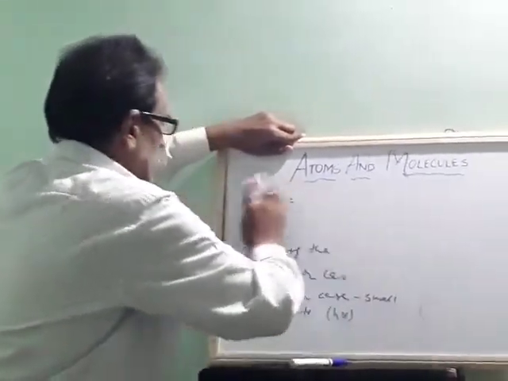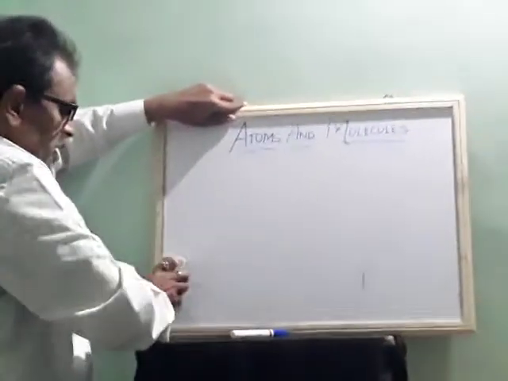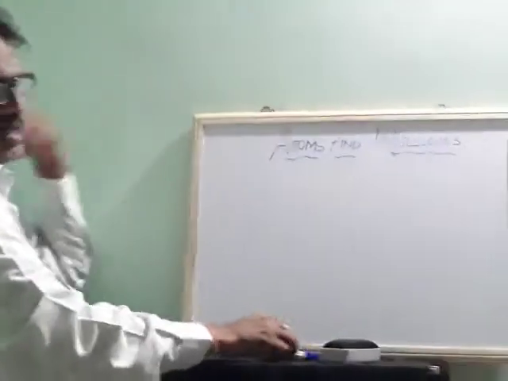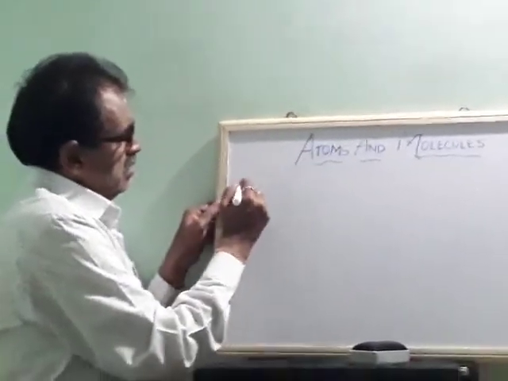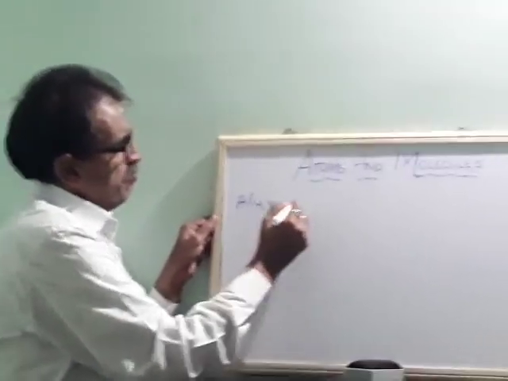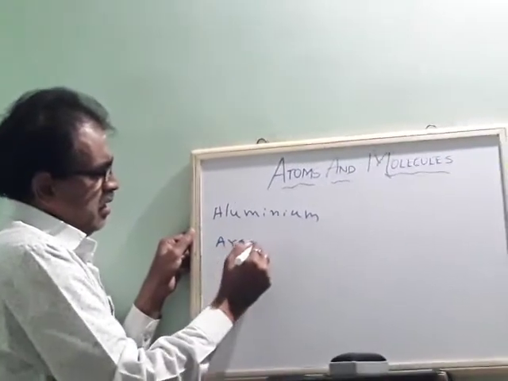Okay. So we'll try to write some examples, some names of the elements, then it will be a little clearer. So we go alphabetically. Aluminium. Okay. Argon.